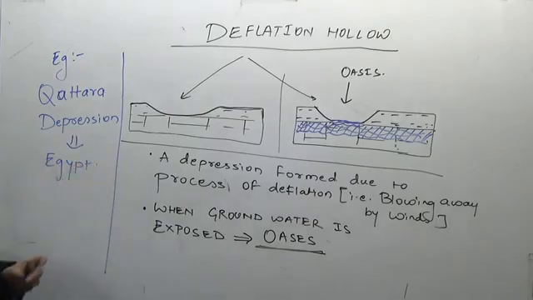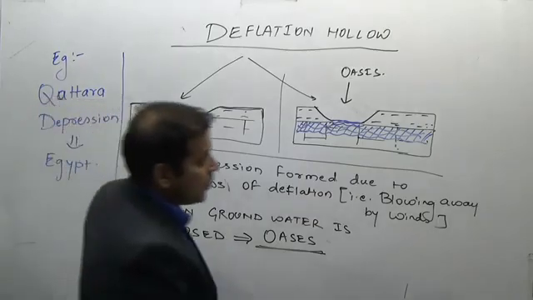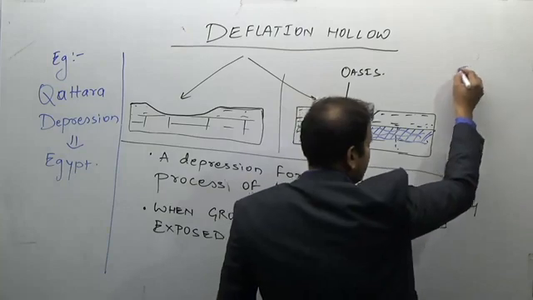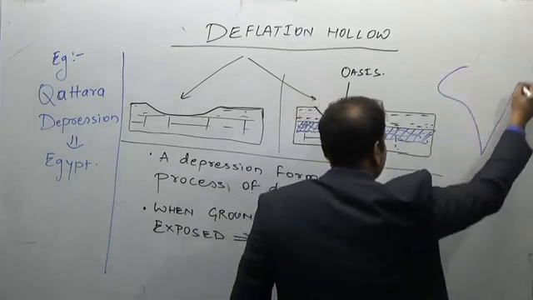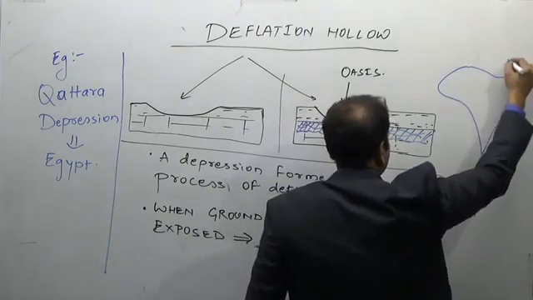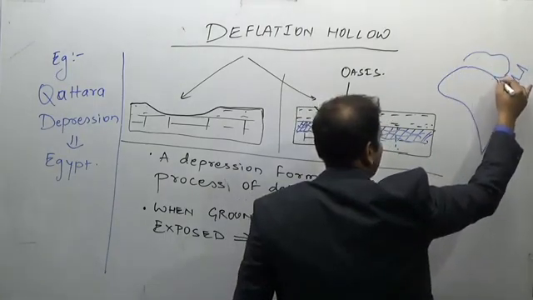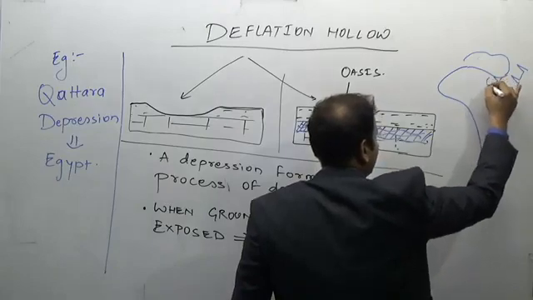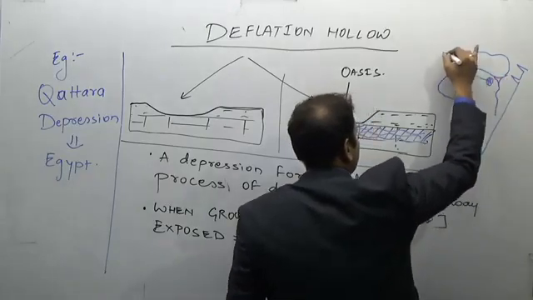Now look at this Qattara Depression in Egypt on the map. Where will it be found? I will give you the location here. Here there is the Suez Canal, the river Nile drains, and you will find the Qattara Depression here in Egypt.